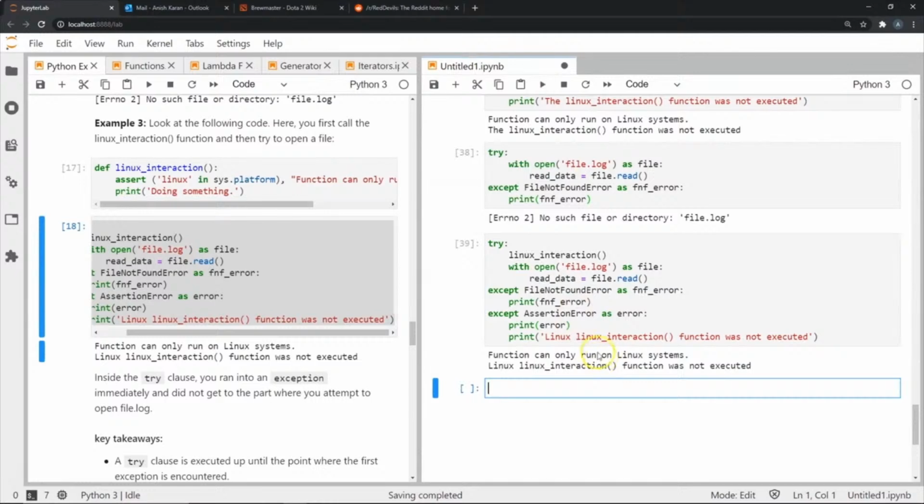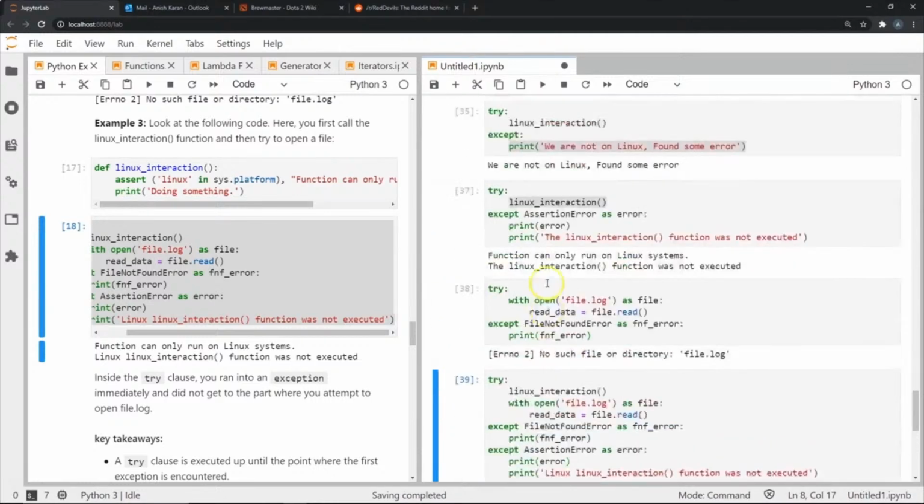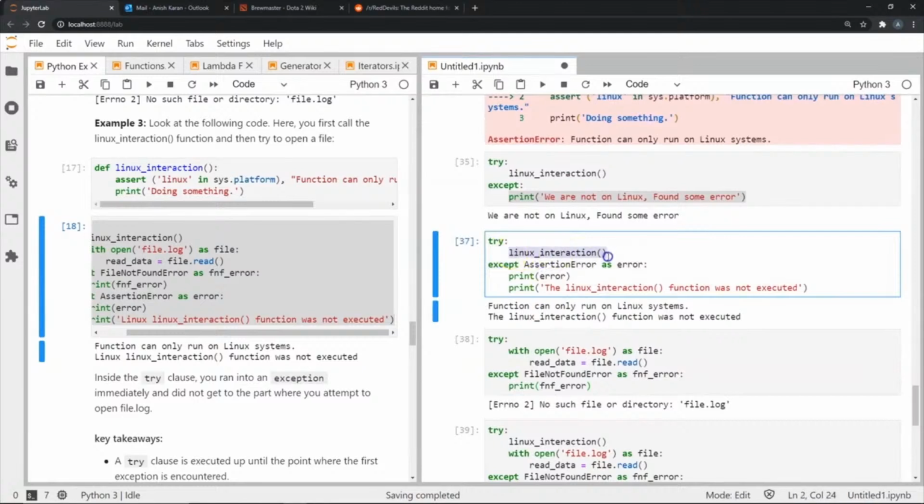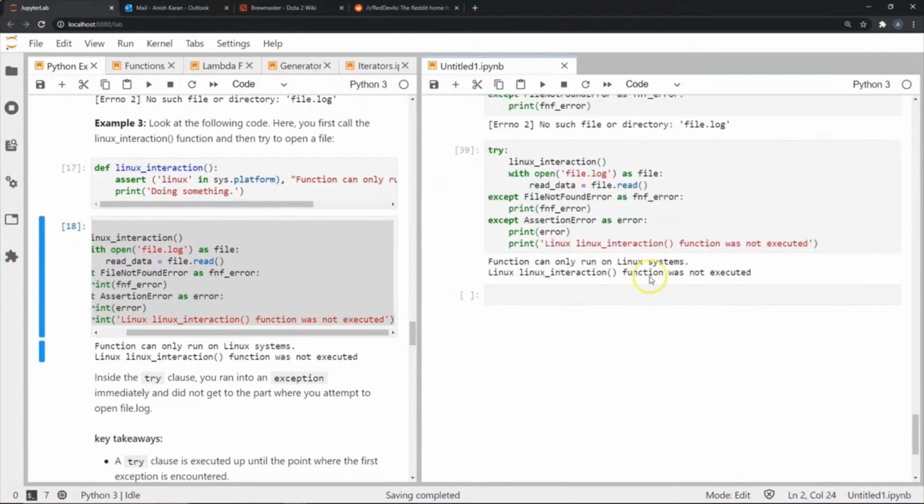As you can see, my error statement is very much like the assertion error that we had as part of this Linux interaction function: function can only run on Linux systems. The Linux function will not execute. So that is the one that has been caught, and the file not found error has not been caught. This is a very important feature of the try block.